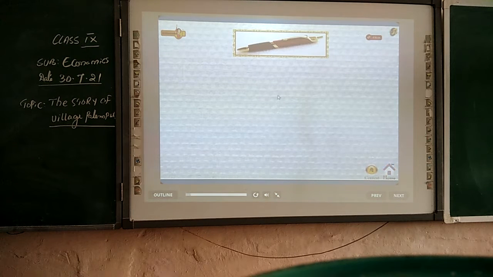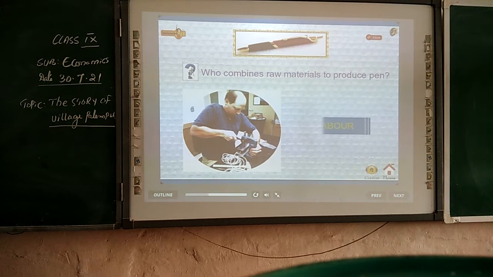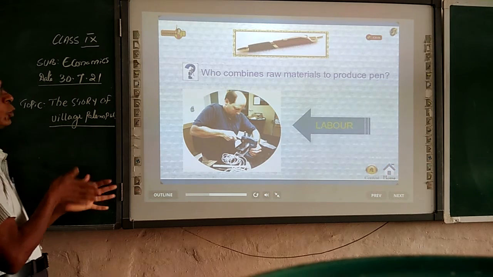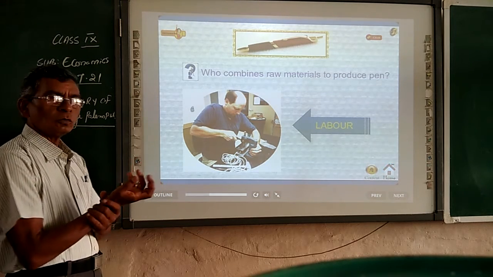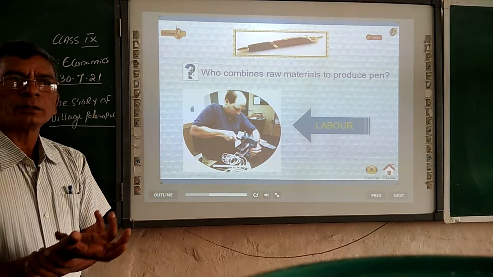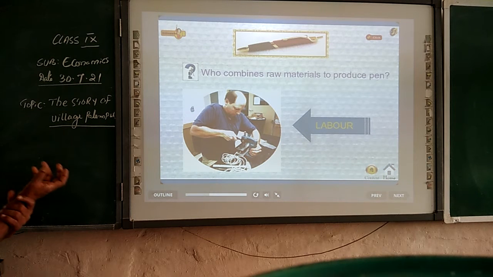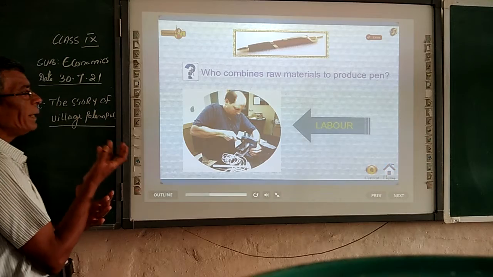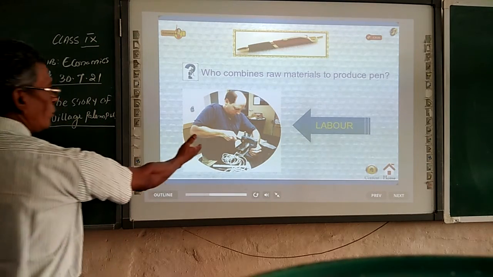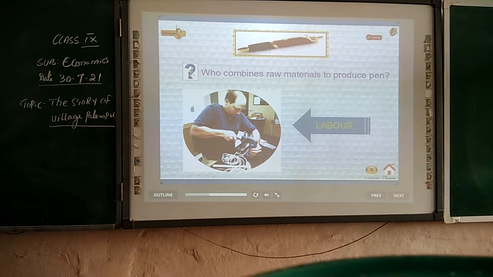The next question is, who combines these raw materials to produce a pen? It is combined by labor. Whatever raw materials we need to manufacture or combine the various materials, number one requirement is labor. Labor is the most important factor here, because ultimately they combine all these materials. Here you see the gentleman who is stitching something. Labor is the most important person here.